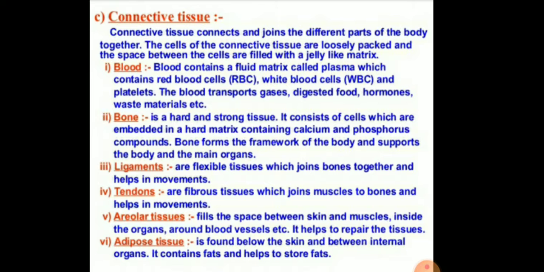And the areolar tissue fills the space between the skin and the muscles, inside the organs and around the blood vessels, which helps to repair the tissues. And last is the adipose tissue, which is found below the skin and between the internal organs. It contains mainly fat globules and helps to store fats in the body.